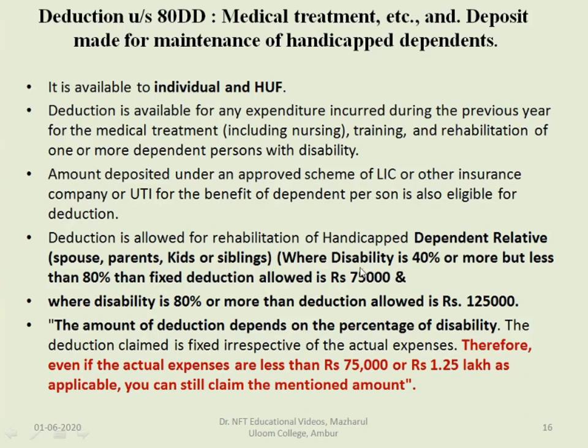40% disability is considered to be the disability, and 80% disability is considered to be the severe disability. Where the disability is 40% or more but less than 80%, then fixed deduction allowed is 75,000. And where the disability is 80% or more, then the deduction claimed is rupees 1,25,000.